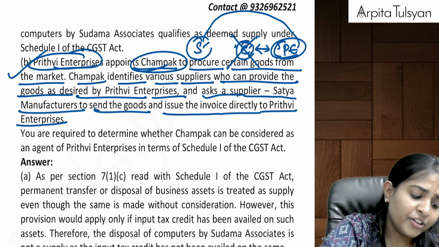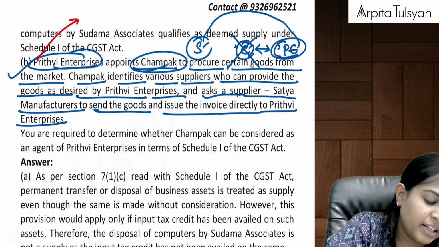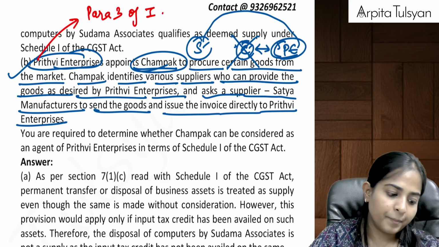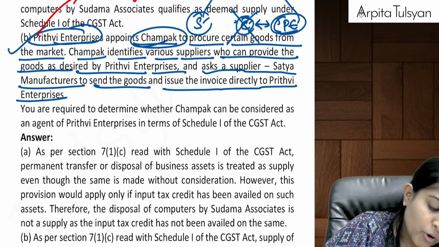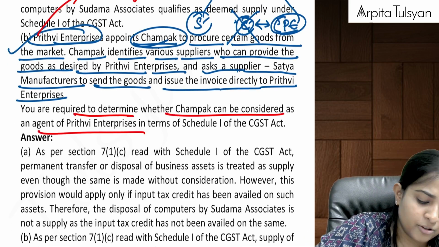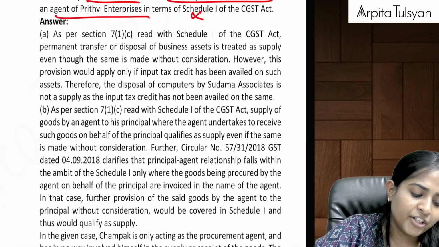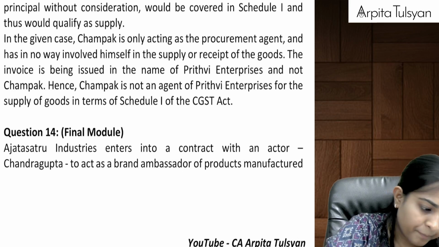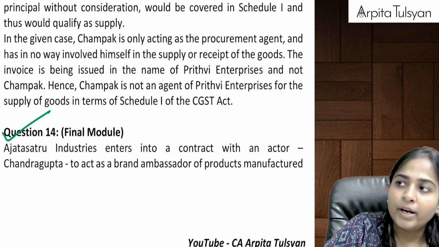Manageable? Yes. Which reference did we give here? We gave the reference of para number 3 of schedule number 1. Then after that, you are required to determine whether he can be considered an agent. So the answer is no, he cannot be considered an agent as per schedule number 1 because he is not issuing the invoice in his own name. Right? Then after that, going to the next question.